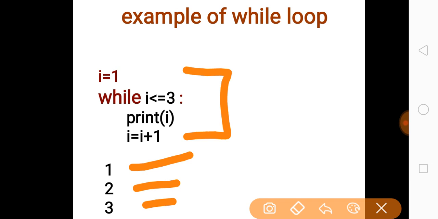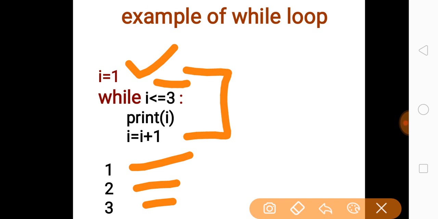If you see the second line, I have written while i <= 3, and after that I have written a colon. In this case, i <= 3 is known as a condition. After initializing the counter variable, the compiler will check the condition for the while loop. If the condition is true, then the body of the loop will execute.